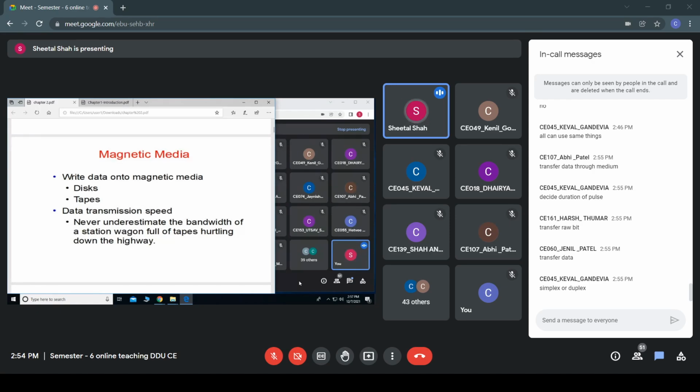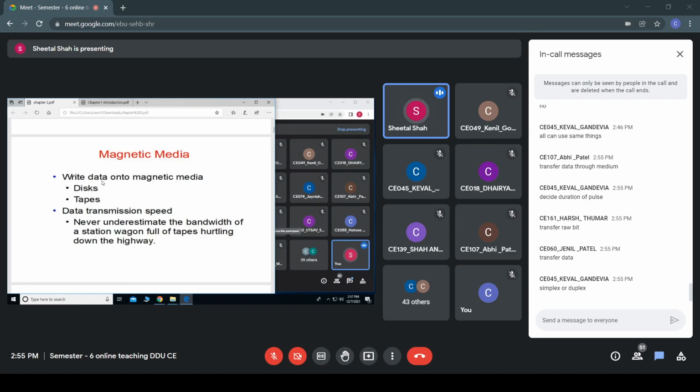If I want to transfer my data from my system to your system, I'll copy it into my pen drive, then put that pen drive into your machine and copy it back. That is one way to transmit the data.